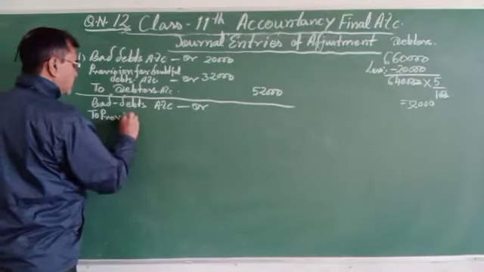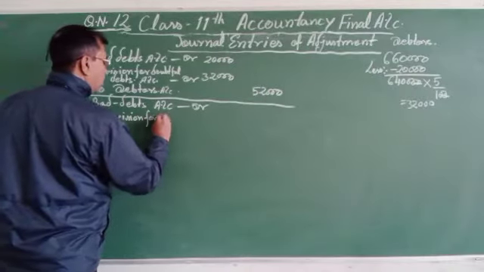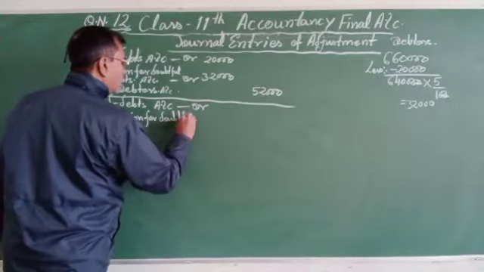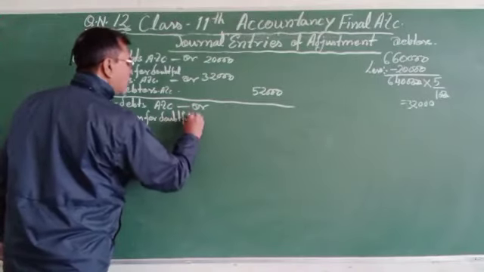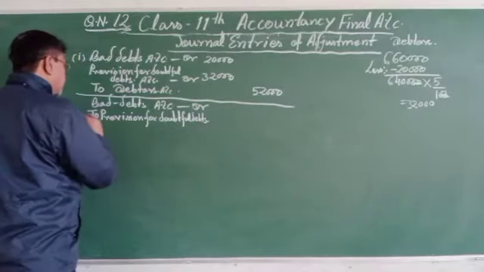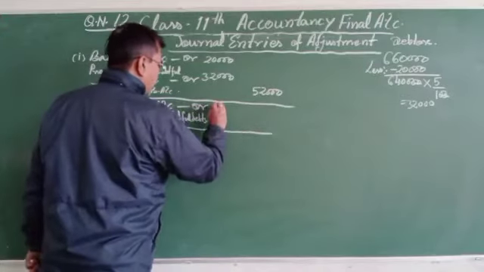To provision for doubtful debts, that is 32,000.